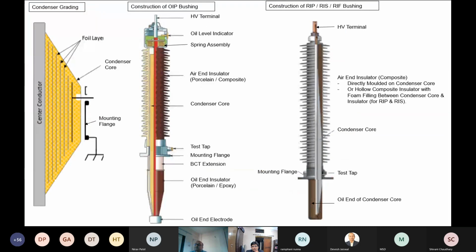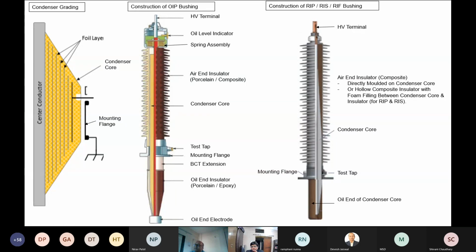Now let's look at the typical construction of OIP bushings. In an OIP bushing, we have the high voltage terminal here, and the oil level indicator. There has to be a visual oil indication. Then in case of OIP bushings, there is a spring assembly provided at the top because it's like a tie rod assembly.